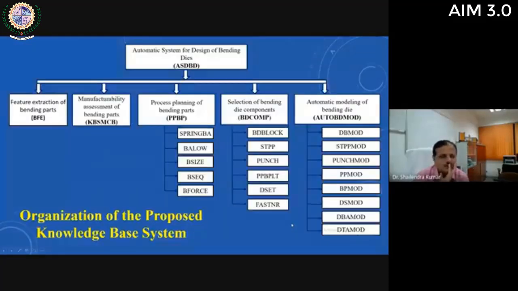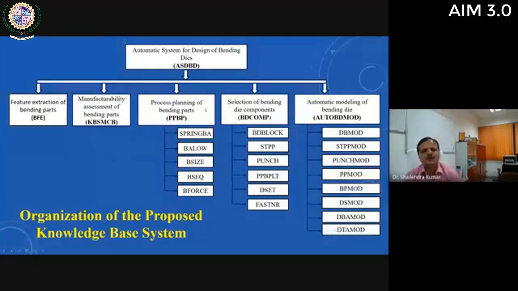Based on this framework, during this work many modules are developed. The complete system is named as Automatic System for Design of Bending Dies, that is ASDBD. This system has mainly 5 sections. One is automatic feature extraction of bending part. Second is manufacturability assessment of bending part.